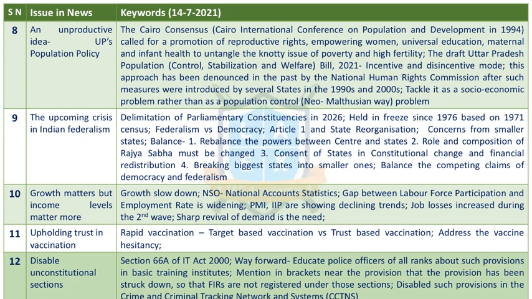Next, let us understand the editorials. First one is "Unproductive Idea". Recently, UP has proposed a population policy. UP has also proposed the draft Uttar Pradesh Population Control, Stabilization Bill. This bill tries to provide incentives and disincentives. That means if a couple has fewer than 2 children, they will be given incentives. If the couple has more than 2 children, they will be disincentivized.